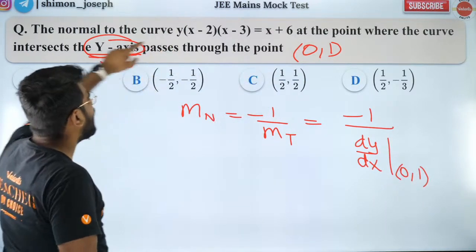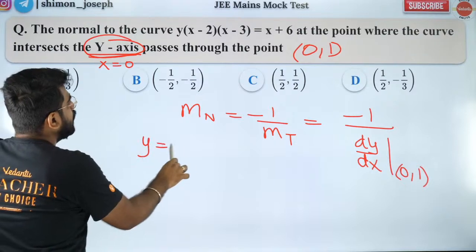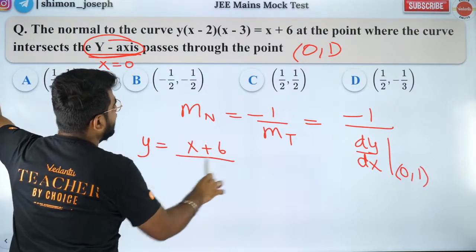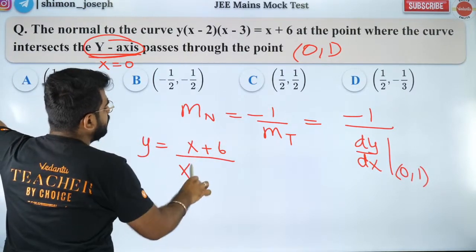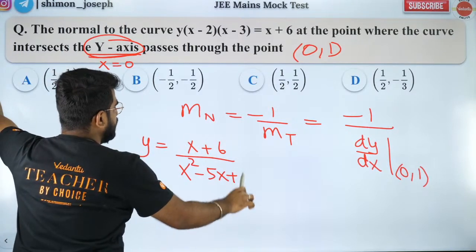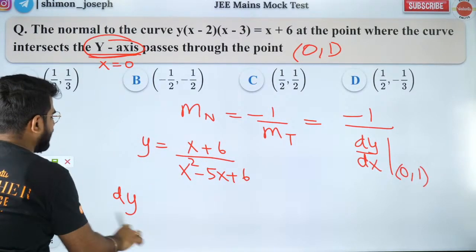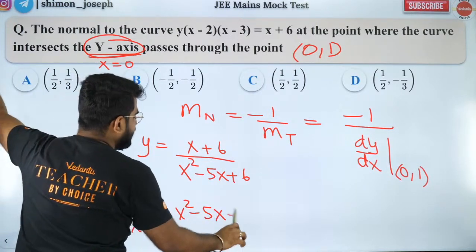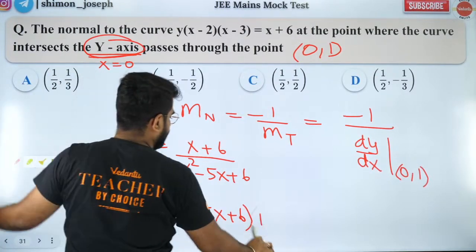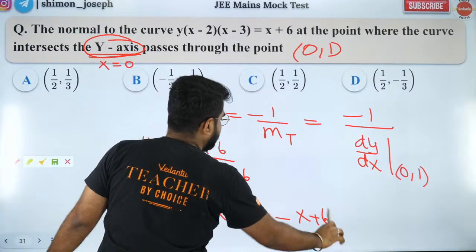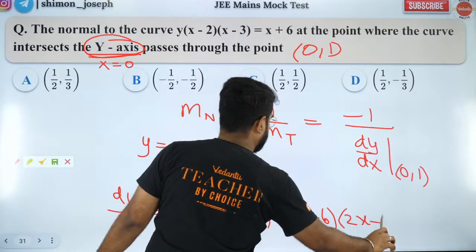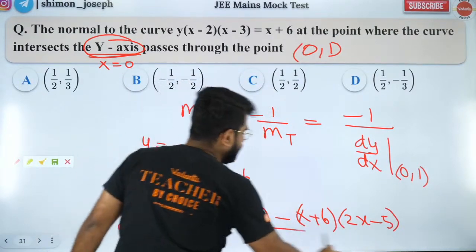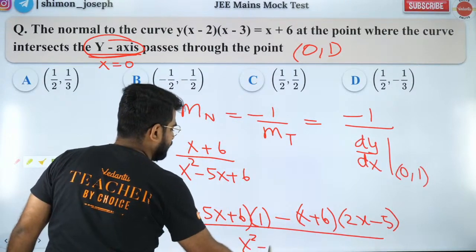So I need to find dy by dx. So what is y? y is equal to (x plus 6) by (x square minus 5x plus 6). So y dash, that is dy by dx, will be what? Denominator into derivative of numerator minus numerator into derivative of denominator, which is 2x minus 5, divided by denominator whole square.